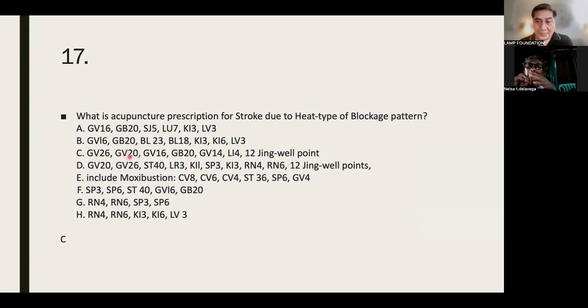Andyan si GB20, no? The idea here is to actually bring it down. Bring it down kasi heat, no? And GB16, gallbladder 20, of course, the internal heat. GB14, did you know that DU14 is very, very good for heat, for fever, no? And Li4 is, of course, we know that it's good for heat, especially external heat. It's Hegu. Yes, Hegu.